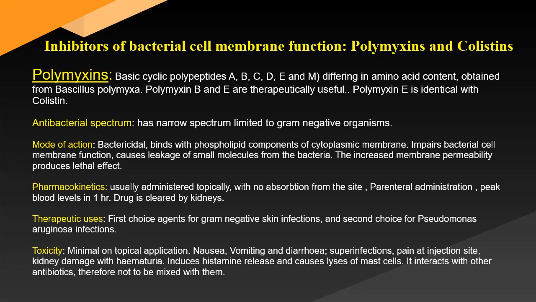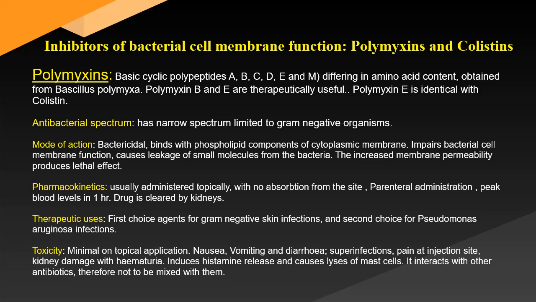Of all these polymyxins, only two, polymyxin B and E, are therapeutically useful, whereas polymyxin E is also identical in structure with colistin. The antibacterial spectrum appears to be a very narrow one. Polymyxin B has a very narrow spectrum of activity, and its action is limited against gram-negative organisms, excluding Proteus and Neisseria. The mode of action of polymyxin B is bactericidal.